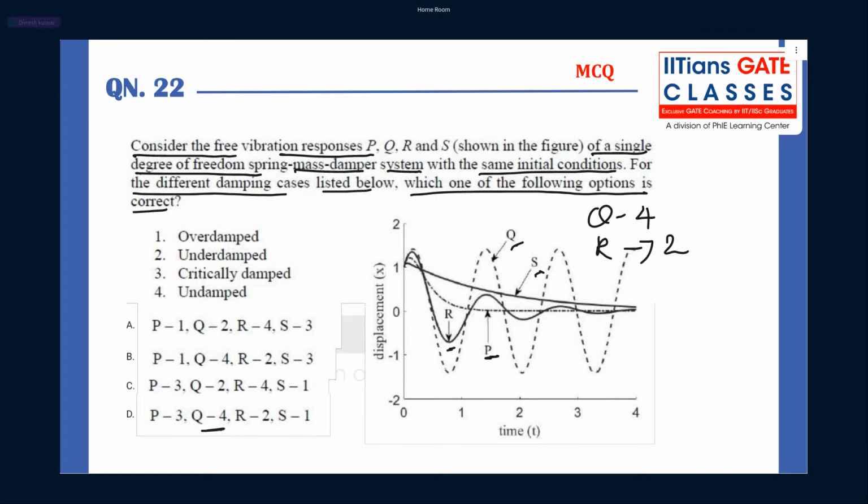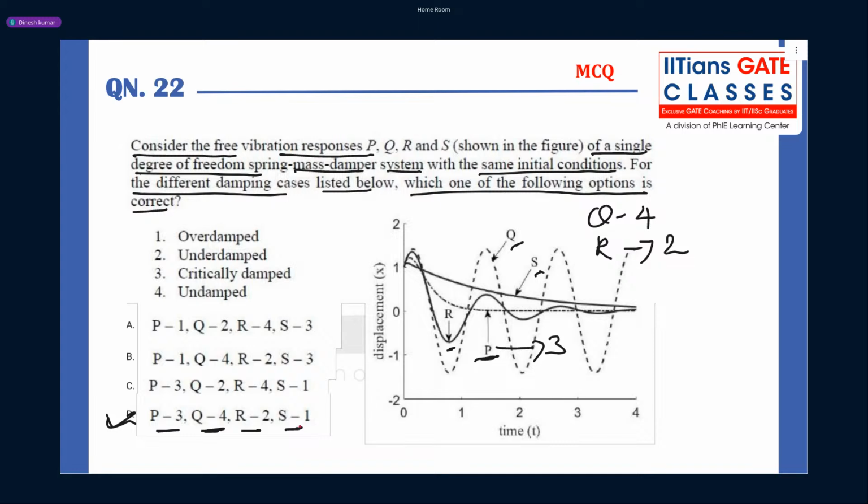We know critical damping is the case for which the system takes minimum time to come to rest, right? So that means P belongs to 3, critical damping. So what is the correct answer? D. P is critical damping, Q is no damping, R is underdamped, and S is overdamped.